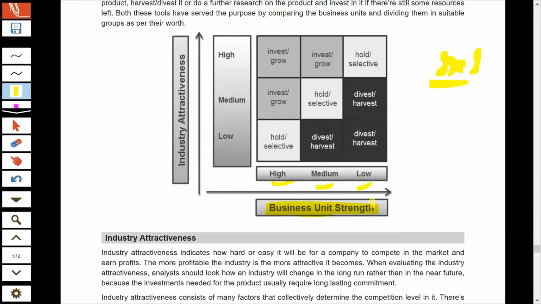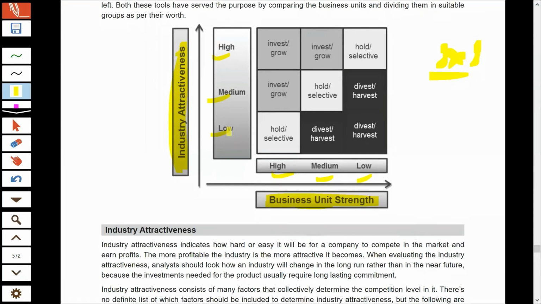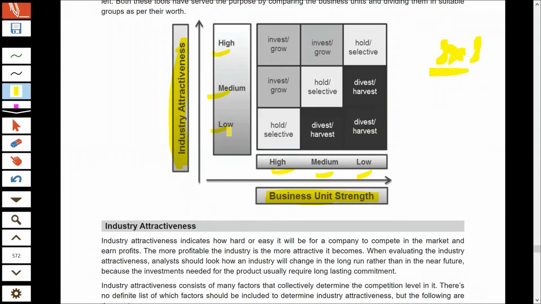We take into consideration a number of factors, which we will look into now. And on the y-axis, we take into consideration the industry attractiveness, which is again classified into high, medium, or low. Here also, we decide the level of industry attractiveness after referring to a number of factors. And then we have these 9 cells, which are the result of the combinations.